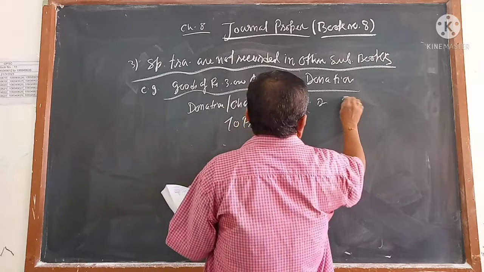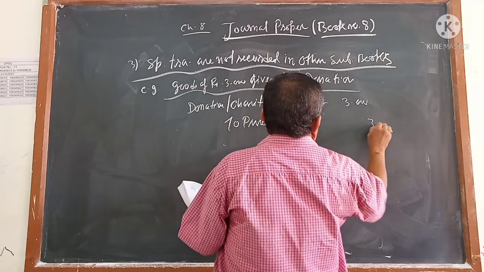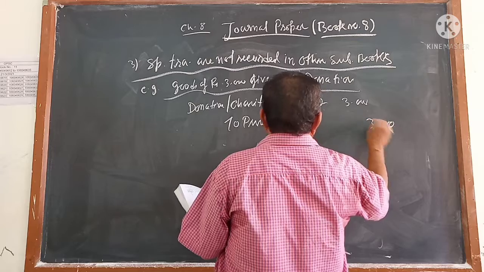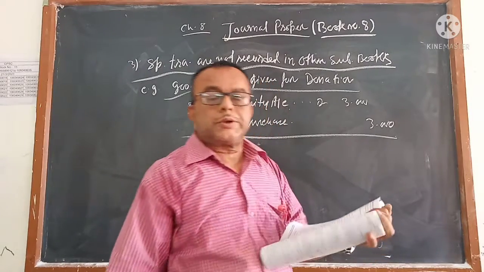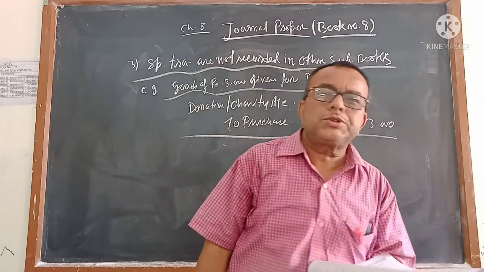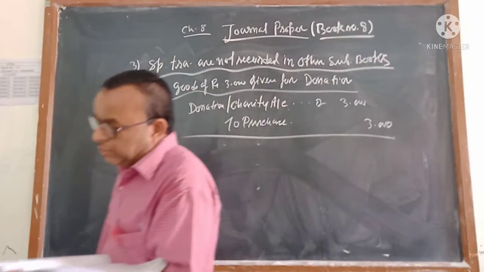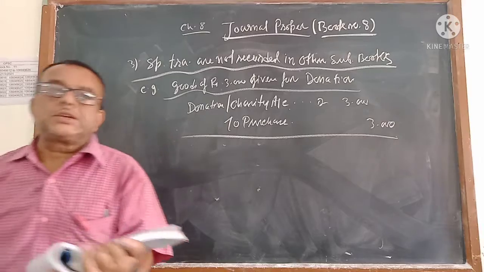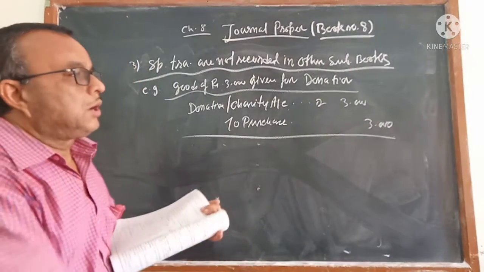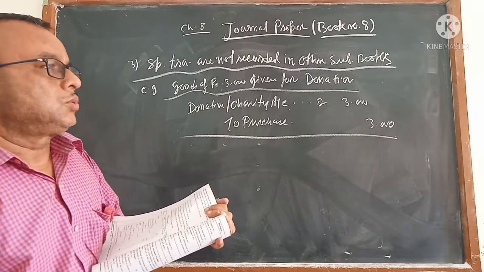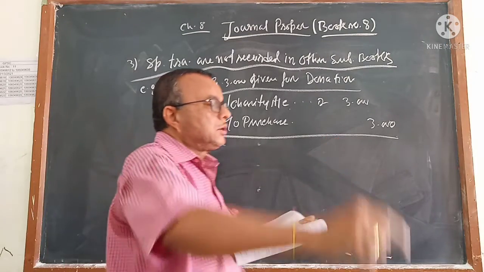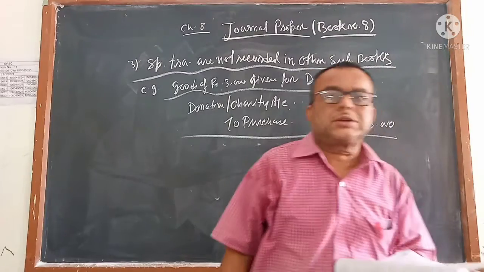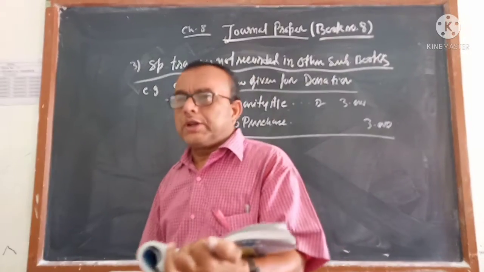How much? 3,000. See the transactions. These transactions you cannot write from book number 1 to 7. The goods of rupees 3,000 you have given for donations. In these transactions you cannot write anywhere in book number 1, 2, 3, 4, 5, 6, 7. Wherever you will go to write, that book will say this is not my transaction, I will not take. You go to the next book.